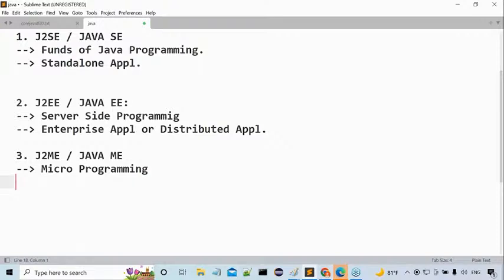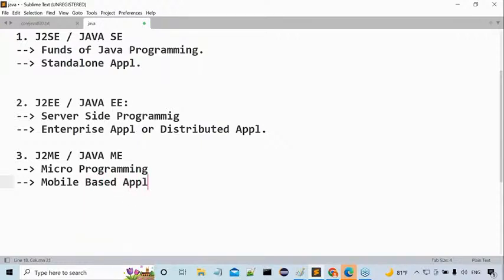Next, after that, J2ME will cover micro programming. By using fundamentals of Java, we are able to prepare standalone applications. By using server-side programming, we are able to prepare enterprise applications or distributed applications. Similarly, by using micro programming, which type of applications am I able to prepare? Is it possible to prepare any special type of application? Definitely we are able to prepare a special type of application using micro programming. That special type of applications is mobile-based applications, simply speaking, mobile applications.